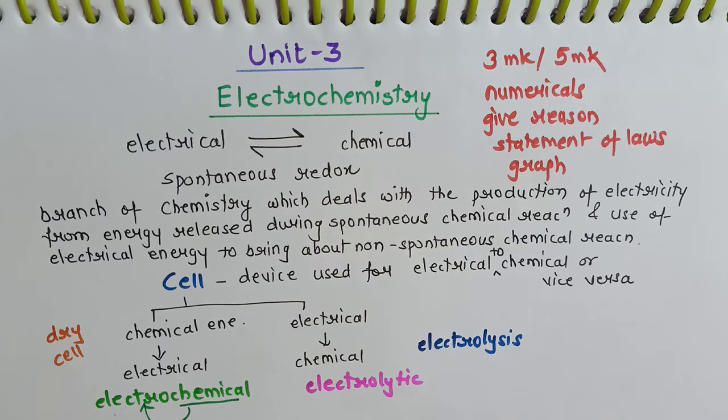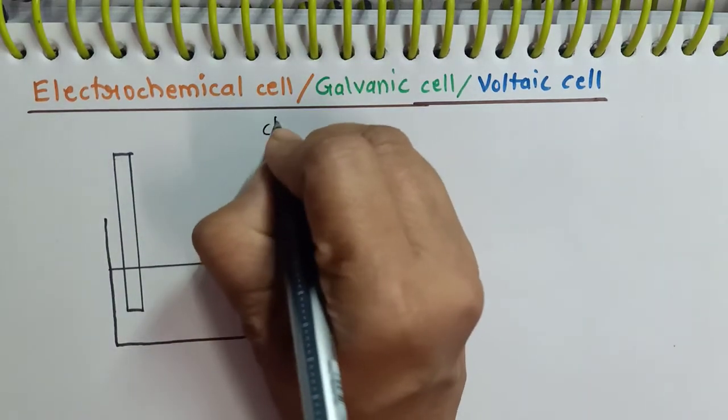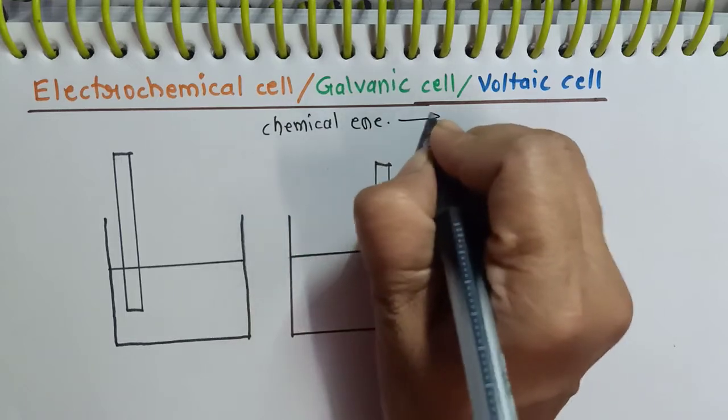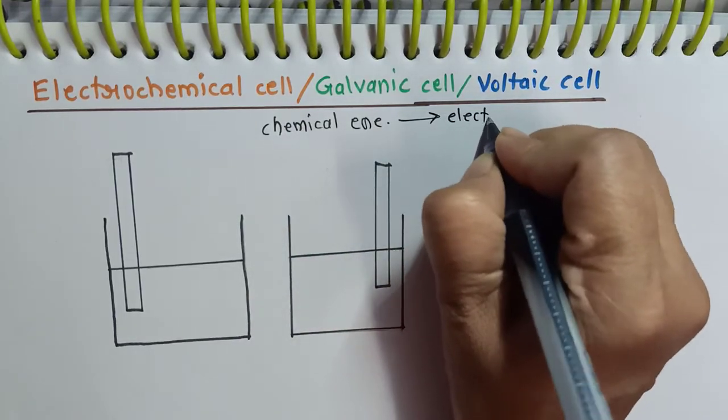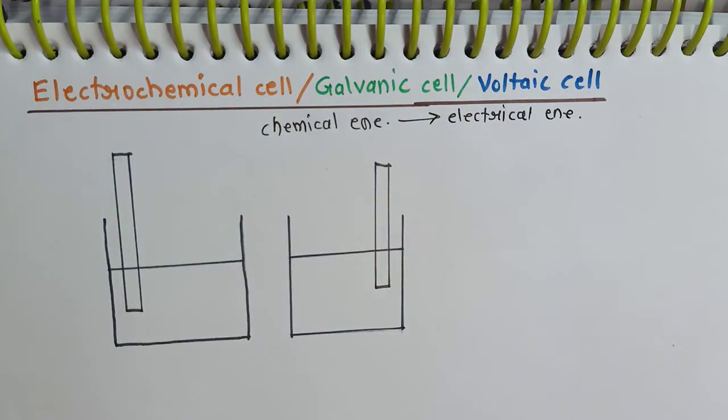In today's video, we are going to study electrochemical cells. Electrochemical cells are also called galvanic cells or voltaic cells, and they help us to convert chemical energy to electrical energy. So here we are going to study the working of one of the electrochemical cells, the Daniell cell. So this cell is the Daniell cell.